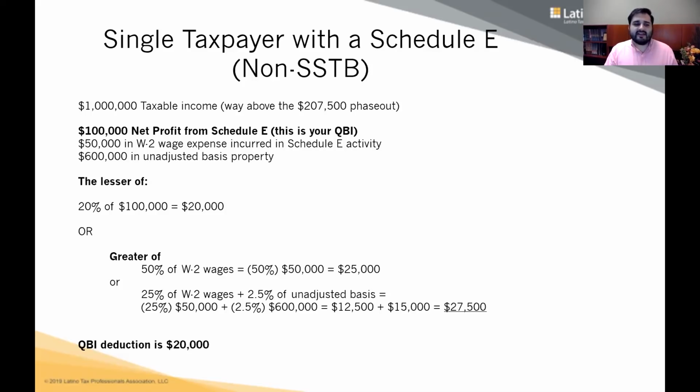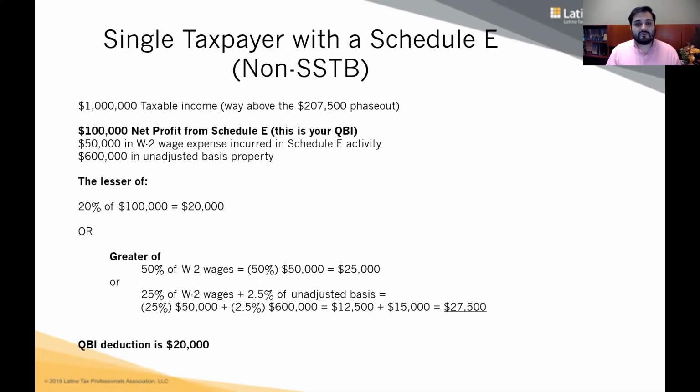Anyways, let's do a quick calculation. First, you take 20% of QBI. 20% of QBI is $20,000 because QBI is $100,000 in this case, right? You compare that to the greater of 50% of the wages. So again, there's $50,000 in wages. So half of the wages is $25,000, or 25% of the wages plus 2.5% of the unadjusted basis of the asset. So 25% of 50,000 plus 2.5% of 600,000. Do the math. That equals 27,500.